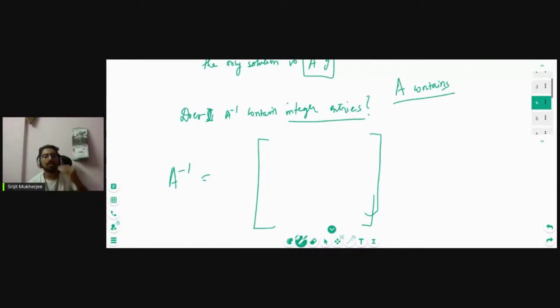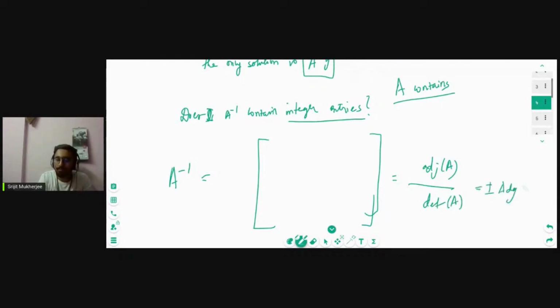Swandan and Pratik, in A inverse, the entries are what? Adjoint of A divided by determinant of A. And determinant of A is plus minus 1. So what do we get? It boils down to whether adjoint of A contains integer coordinates or not. We know A inverse is equal to adjoint of A by determinant of A. Therefore it is plus minus adjoint of A.